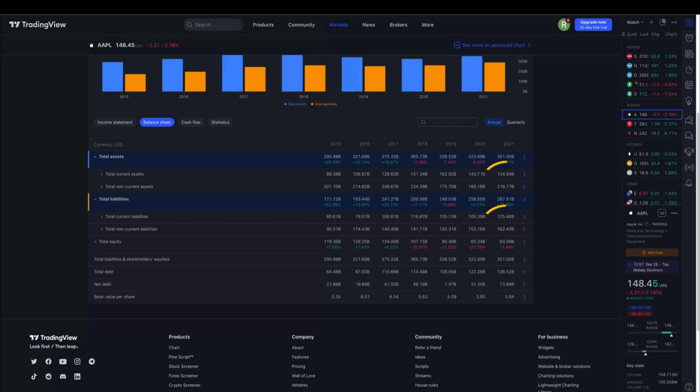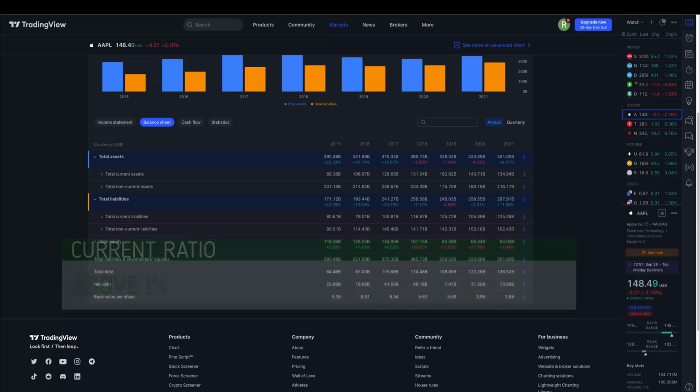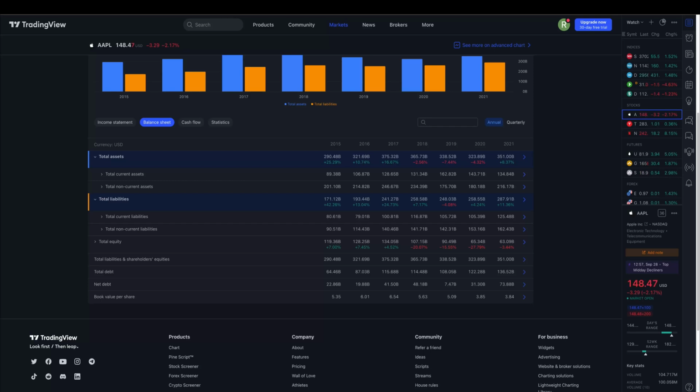In Apple's case, for 2021, these numbers are 134.84 billion divided by 125.48 billion. The number we get is 1.07. A company should ideally have a ratio greater than 1, meaning they have more current assets than current liabilities. However, it is important to compare ratios to similar companies within the same industry for an accurate comparison.